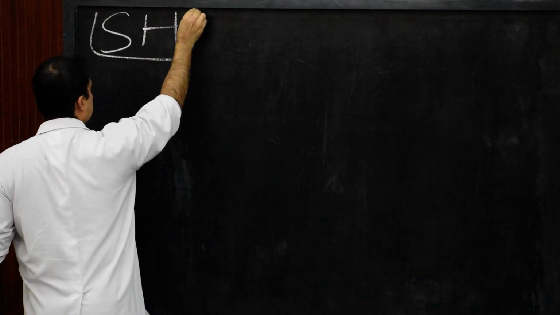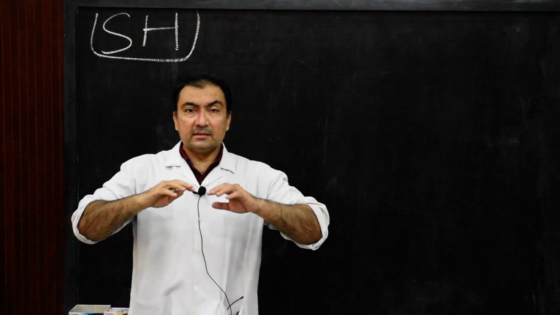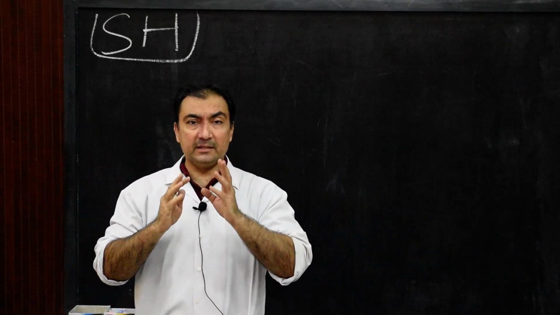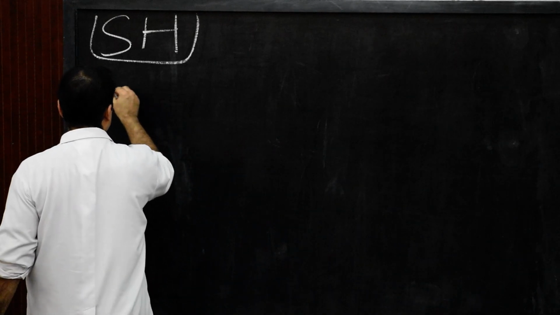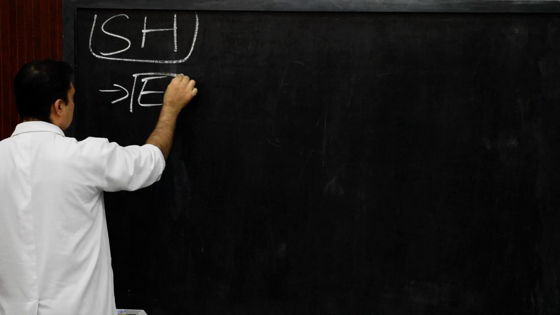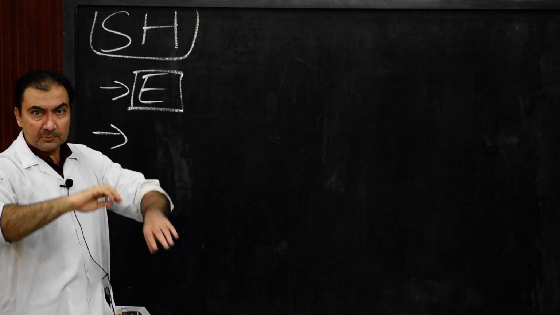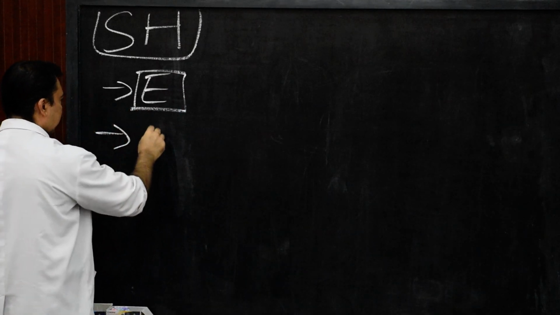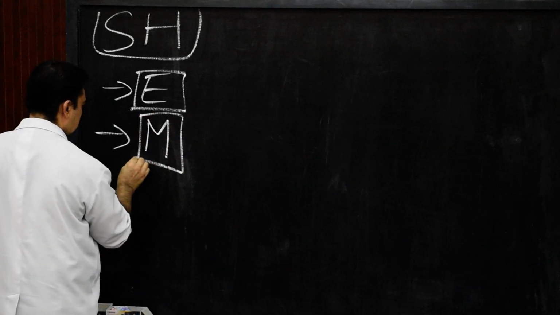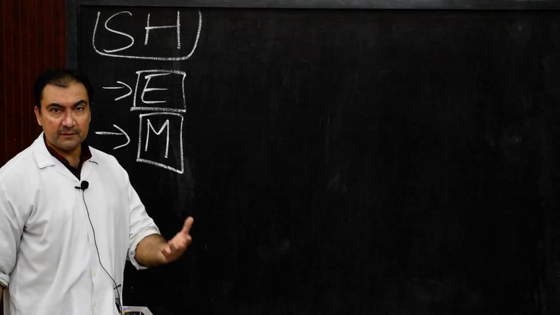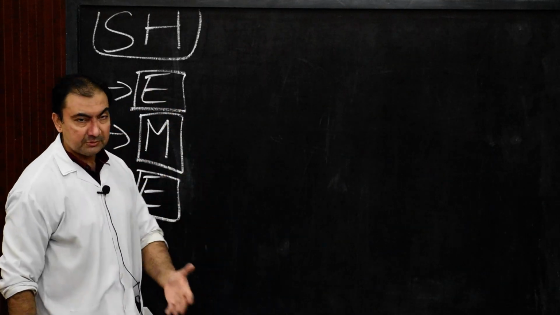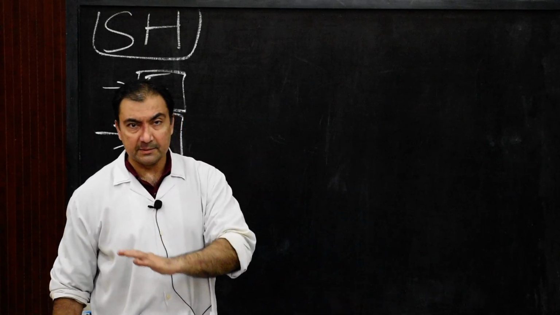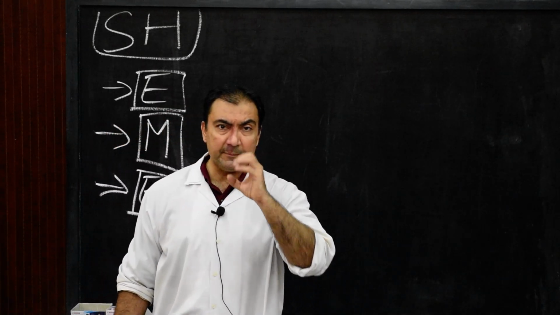In the gross anatomy of the structure of the heart, the entire heart consists of 3 layers from outside to inside. The first layer is the epicardium, the outermost layer. The intermediate layer is the myocardium, and the innermost layer is the endocardium. So these are the 3 basic layers of the heart from outside to inside: epicardium, myocardium, endocardium.